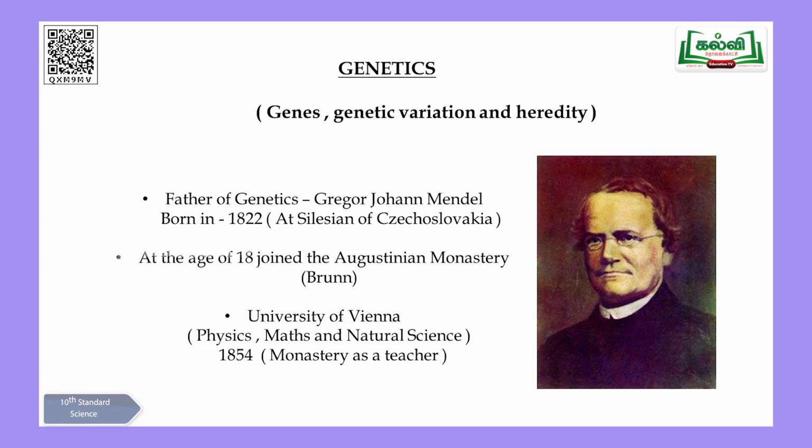Before going into the detail, let me make two terms very clear. One is heredity and the second one is variation. When we talk about this branch of science, especially genetics, as I told you just now, genetics deals with the nature of genes. So first let me tell you the important term heredity. Heredity is nothing but the inheritance of characters from one generation to another generation. What is inheritance? Transmission. So transmission of characters from the parents to the offspring is called heredity.